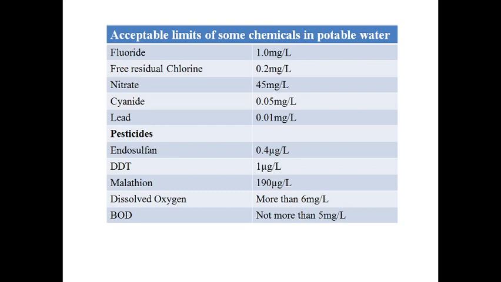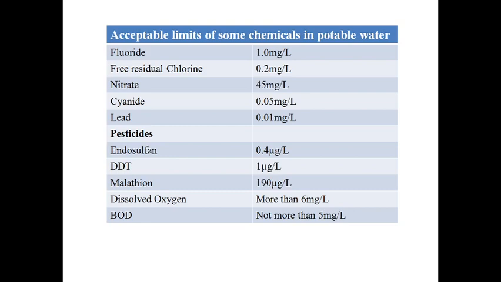Now this table I have tried to list out a few examples of the acceptable limits of some important chemicals in potable water. For example, fluoride should be present, the acceptable limit is 1 mg per liter. Then free residual chlorine, that is again 0.2 mg per liter. Nitrate 45 mg per liter. Like that, when we look at heavy metals like lead, it is 0.01 mg per liter. Pesticides like endosulfan, DDT, malathion, all these are in microgram quantities only, they are acceptable per liter of water.